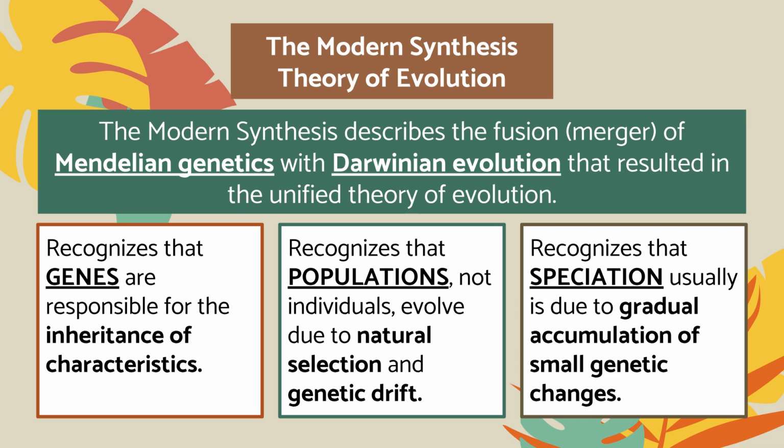The modern synthesis theory of evolution explains that evolution is best understood by combining Mendelian genetics with Darwin's idea of natural selection. Genes are responsible for inherited traits, and changes in these genes can affect how populations evolve. The theory also emphasizes that evolution happens in populations, not individuals, and that new species form gradually through small genetic changes over time. So the key point is that genetics explains how natural selection actually works.